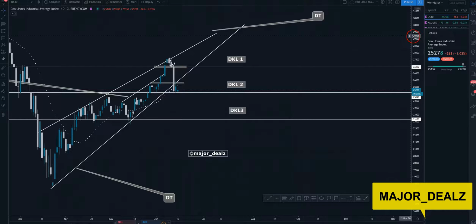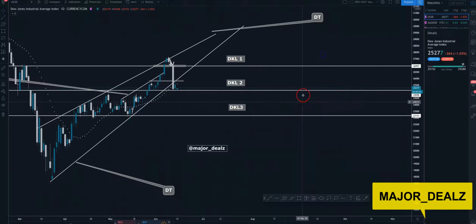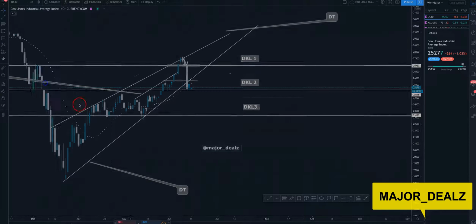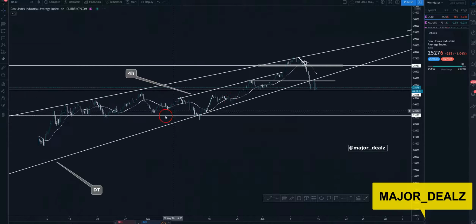US30. So as you can see, based on the daily time frame, we have the DKL3 right here, as well as these three levels that I drew as key levels. I have everything labeled. I also have my daily trend line. Now let's go down to the 4 hour,